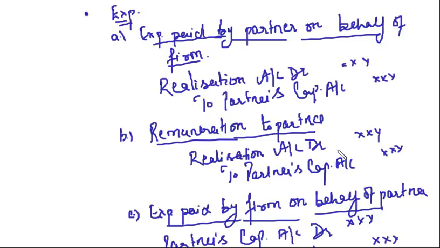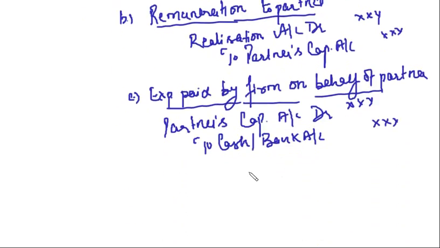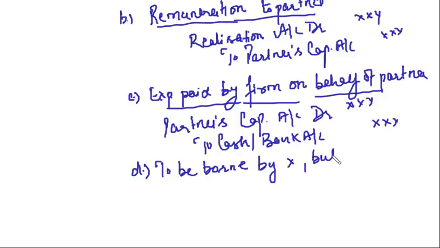So these are the entries that we will consider while preparing the partners' capital accounts. These related to expenses. Right? There was one more entry which will be covered in capital accounts, that was expenses to be borne by partner X but paid by Y. That means the responsibility of paying the expenses was on partner X, but who paid the expenses?